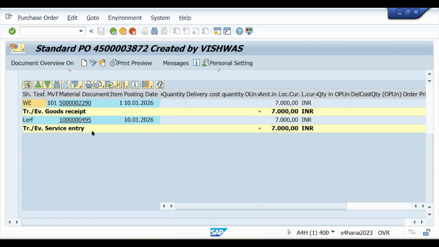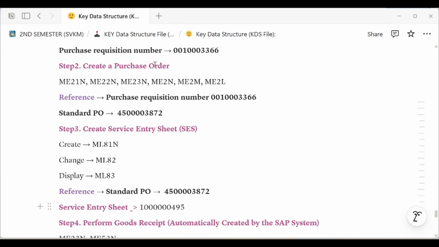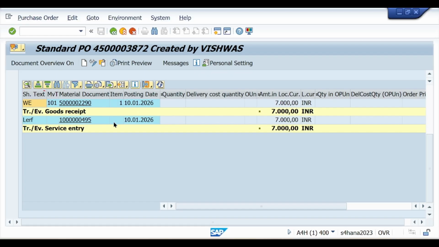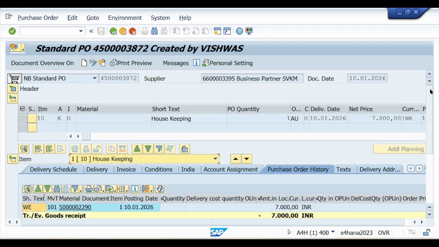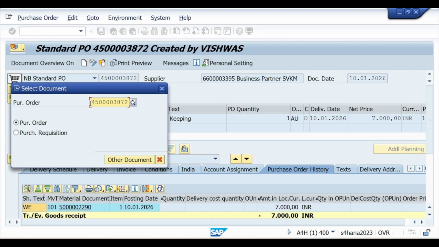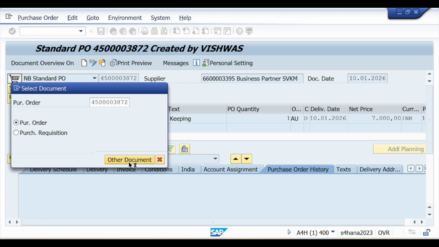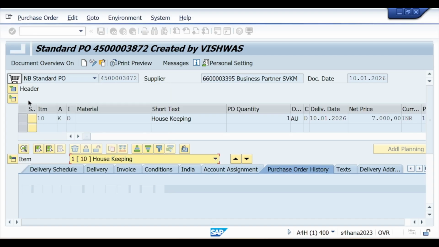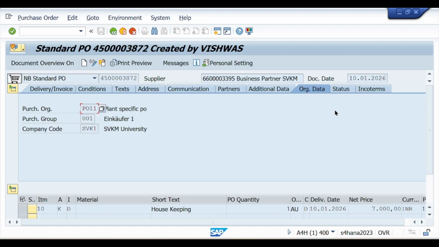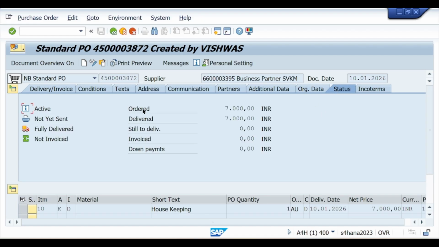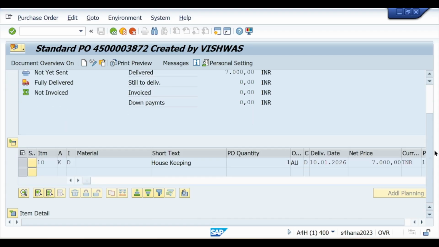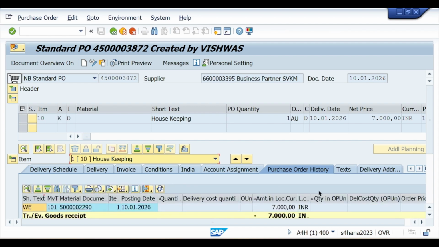and here you see this is your service entry sheet. This is my purchase order number, you can also verify. Here you see this is the service entry sheet, and this is the goods list. You can see it this way. Click on it, enter your purchase order number, click on other document. Here you see the header. If we see the status, it says order delivered. Why is it coming? Because the goods receipt is generated automatically by the system.